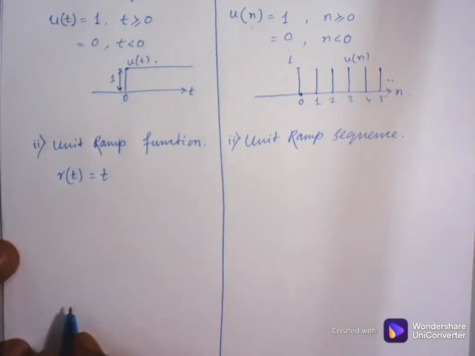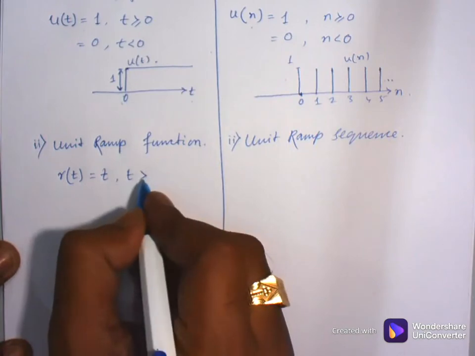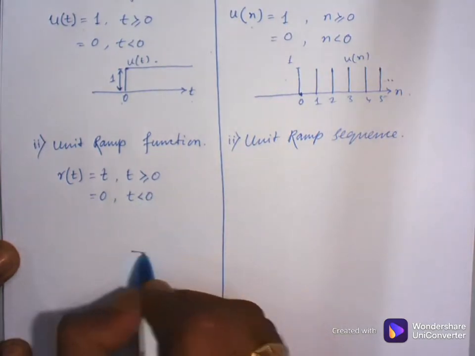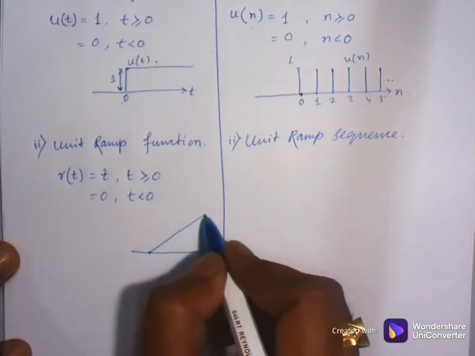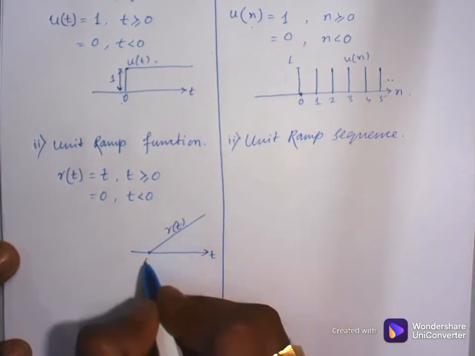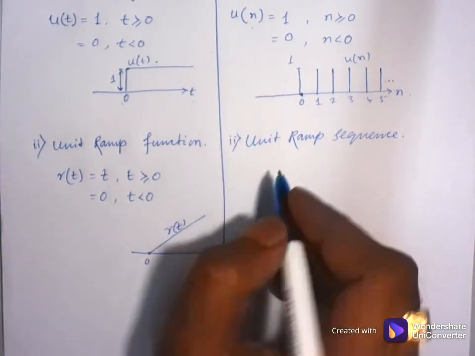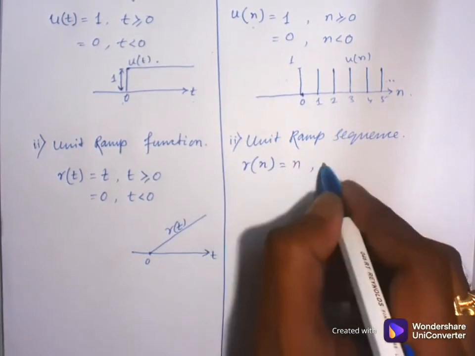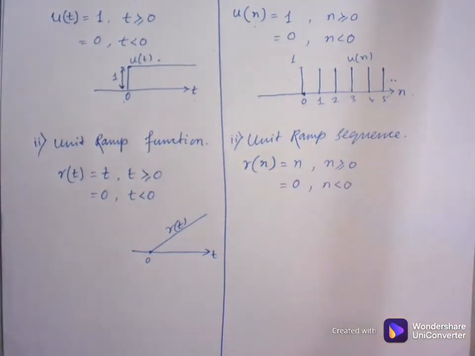The function is represented by r of t, that is the ramp, for t greater than or equal to 0, and 0 for t less than 0. So the signal will look like this, r of t. In the same way, replacing t by n, r of n equals n for n greater than or equal to 0, and 0 for n less than 0.